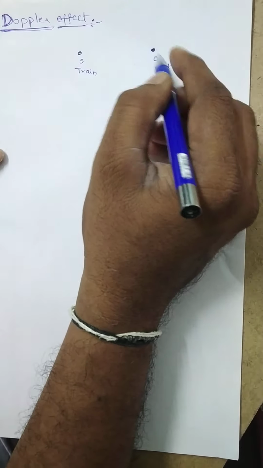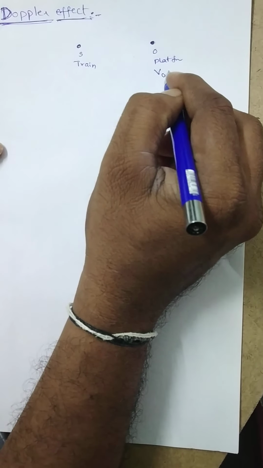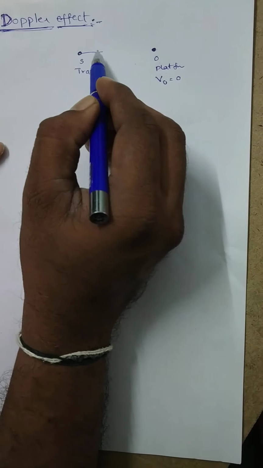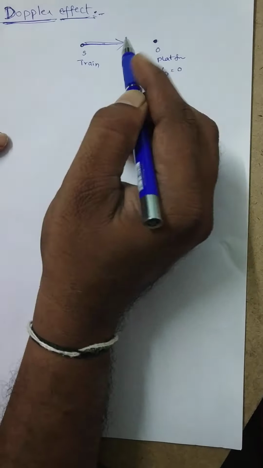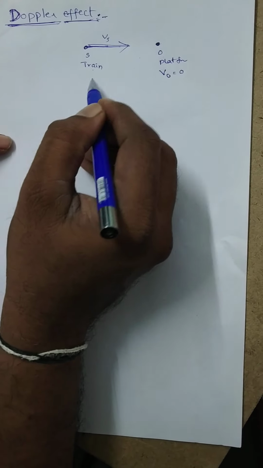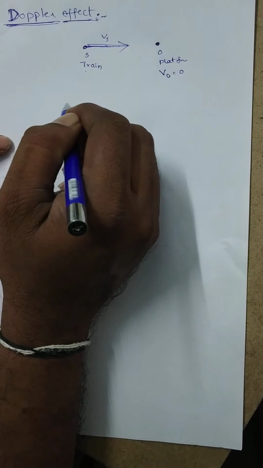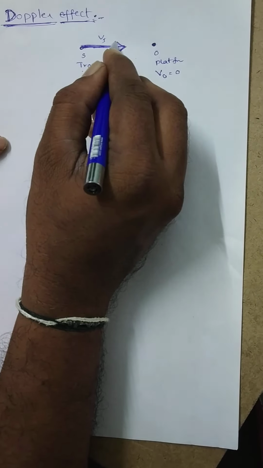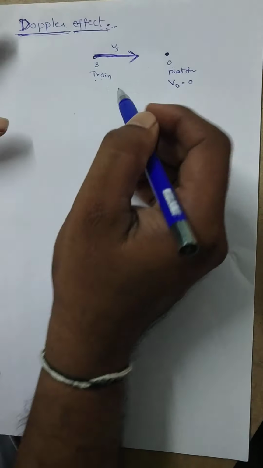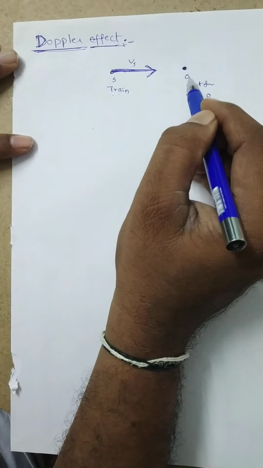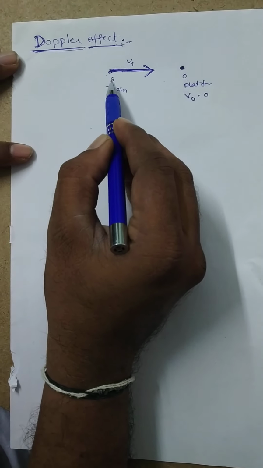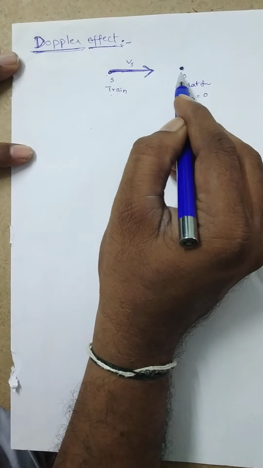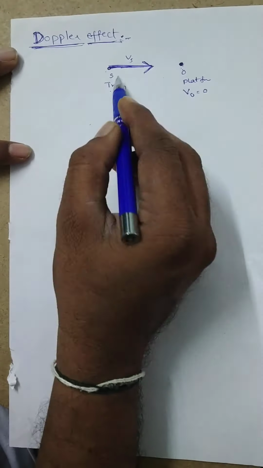Suppose the observer on the platform is at rest, which means the velocity of the observer v0 is equal to 0, and the train is approaching towards the platform with a velocity vs. It is the source because it produces the sound. So the train is moving towards the stationary observer and makes a sound. Therefore here, what happens to the frequency of the sound heard by the observer? When the source of sound is approaching towards the observer, then the observer hears an increase in frequency of the sound.